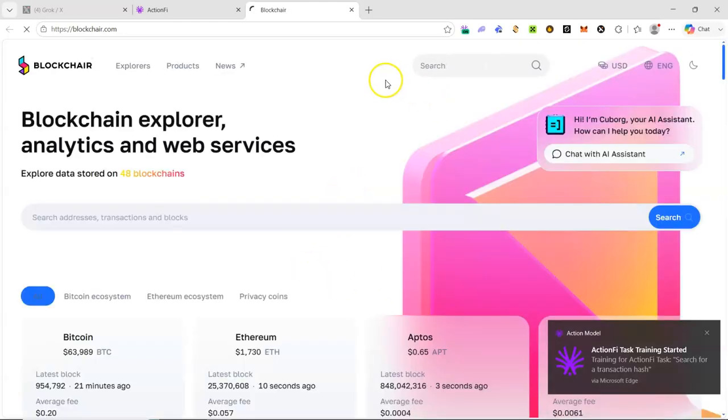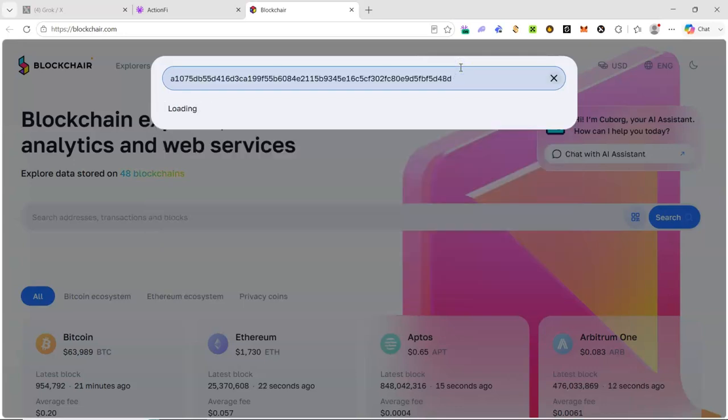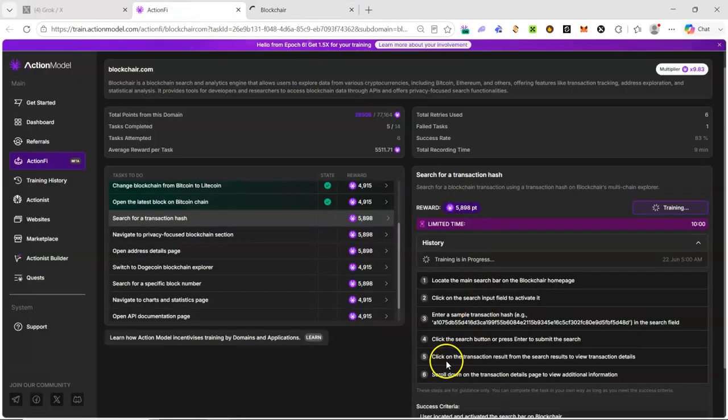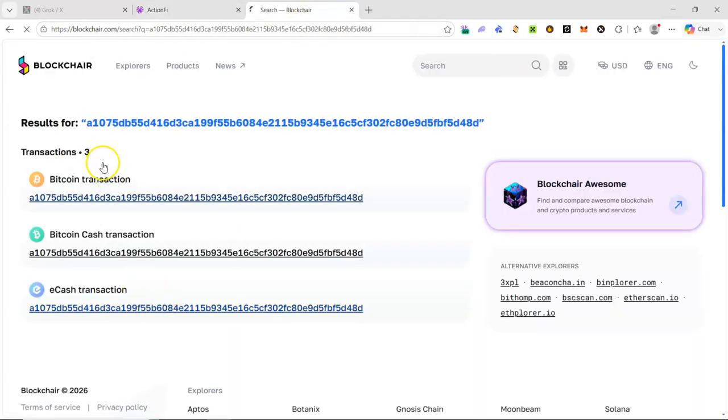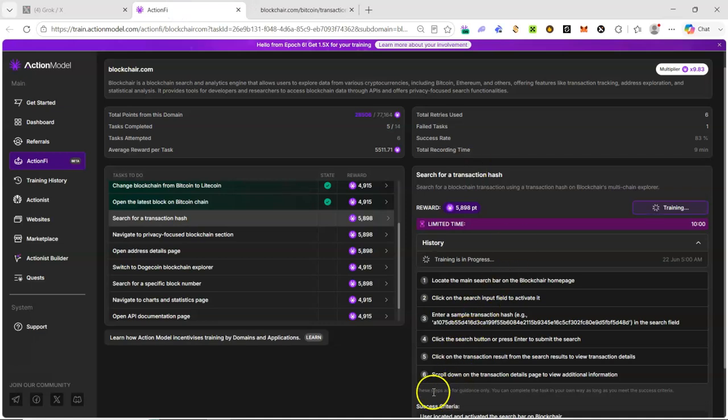Okay, this is straightforward. This is the search button. We'll paste our transaction hash here. Then we'll click on enter, and after that click OK, press enter, click on the transaction result from the search result to view the transaction detail. So we have to click on the transaction. It's Bitcoin, so you choose Bitcoin here. Then from here scroll down on the transaction detail page to view additional information.